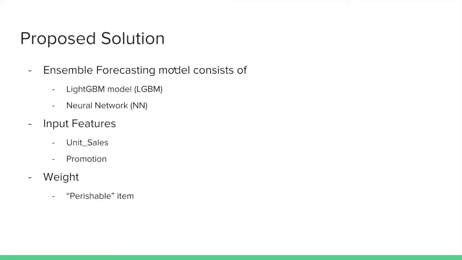So let's talk about our proposed solution. We propose an ensemble forecasting model, which consists of a LightGBM model, LGBM, and a neural network, NN. We will be using unit sales and promotion as our input features, and we will also include the perishable item as a weight when training our model, because these perishable items are also used as a weight in the evaluation metric. So we think it is better to use those as a weight in our model also.